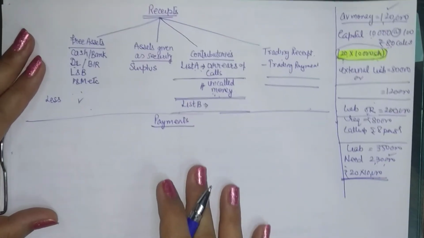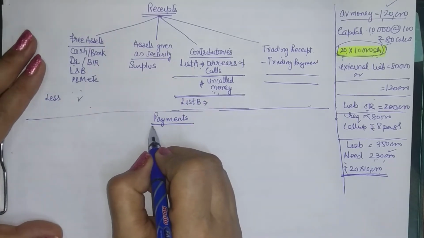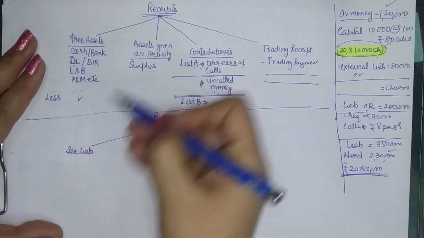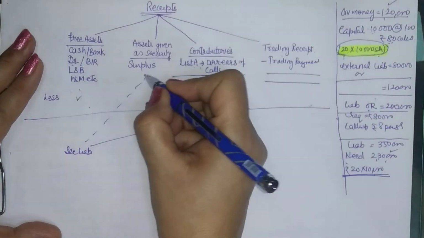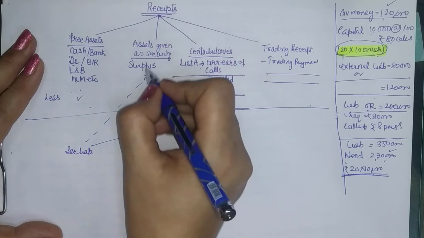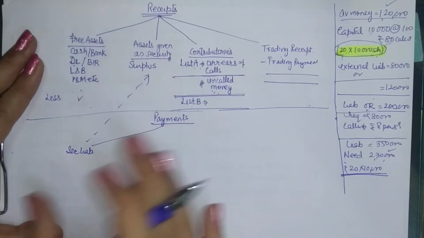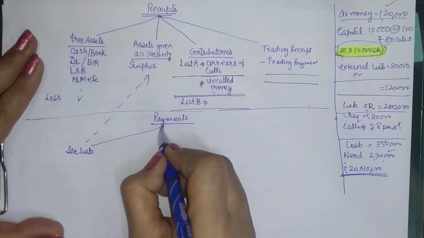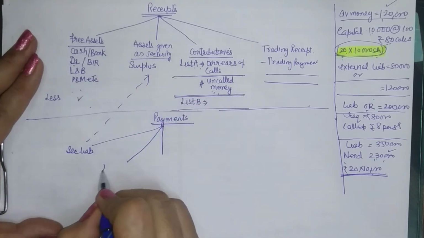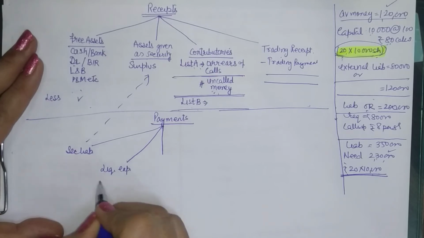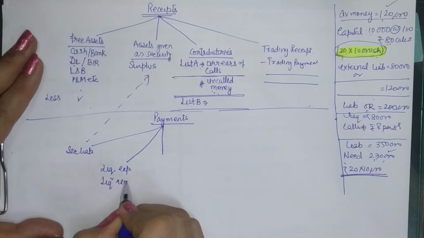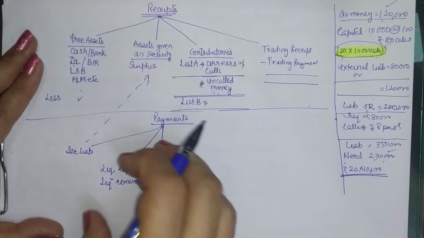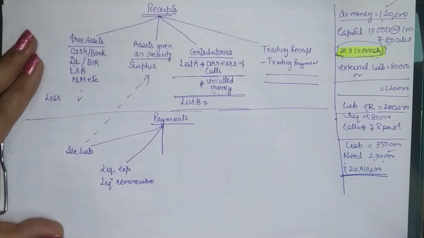So for payments, we know that we are to pay to whom first. First of all, secured liabilities are paid, but we know that they are paid out of the surplus, out of the amounts realized from the assets, and surplus is given to the company. So payment is there, but we don't show it. Then after the secured liabilities, the next thing that we are to do here is liquidation expenses and liquidator's remuneration. So the liquidator's remuneration and his expenses have an overall priority over all the remaining things.